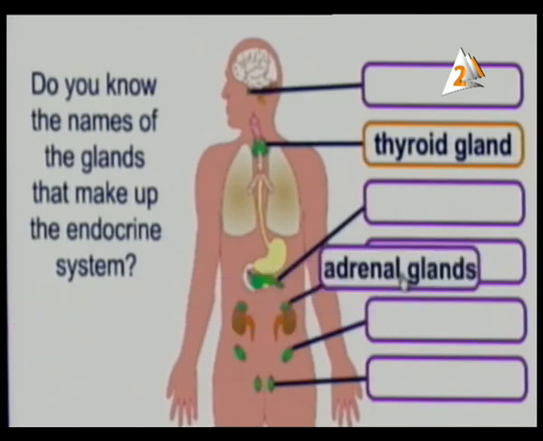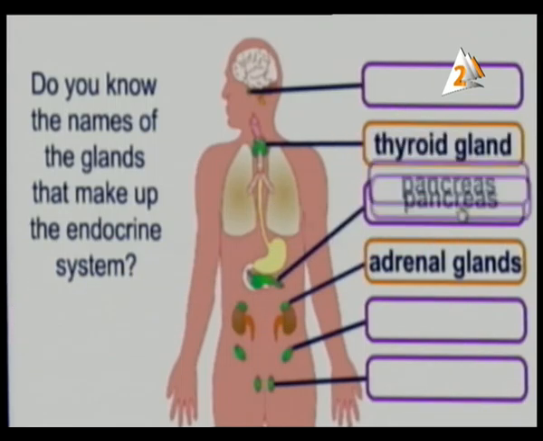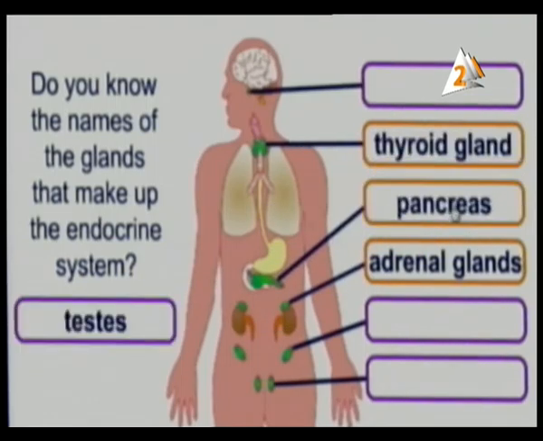Adrenal gland, it's found above the kidneys. So, this one is the adrenal gland here. Why? Because it's found over the kidney and produces the adrenaline hormone. And here we have the pancreas. It is very easy to know this. Pancreas, we studied before in the digestive system, to produce a kind of hormone called insulin that controls sugar in diabetes.